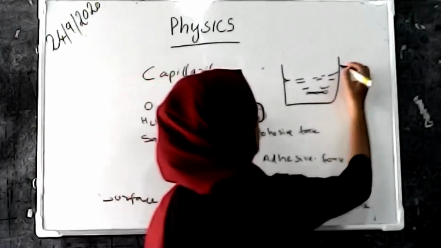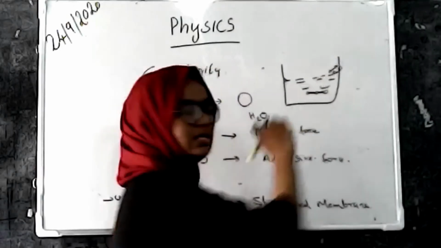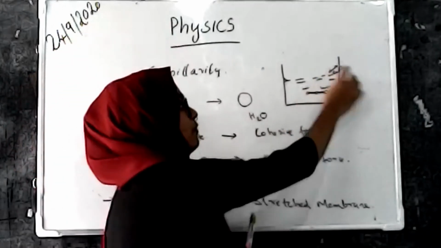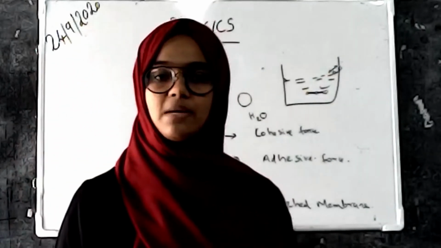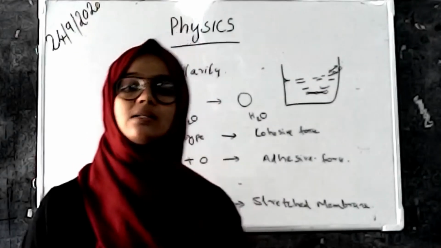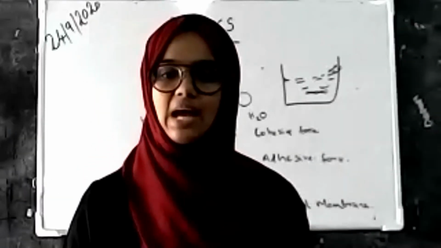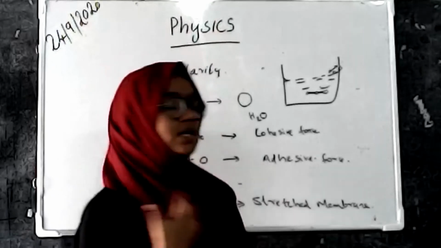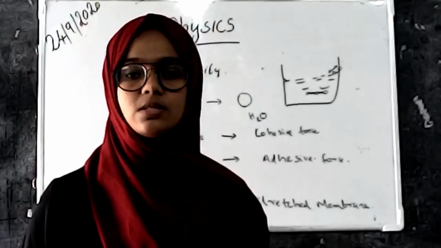And the adhesive force is between the molecules of water and the molecules of the container. So we have taken some water in a beaker, and there is cohesive force and adhesive force. The cohesive force and adhesive force are the basis of capillarity. How they are the basis of capillarity, we have to discuss through the slide.